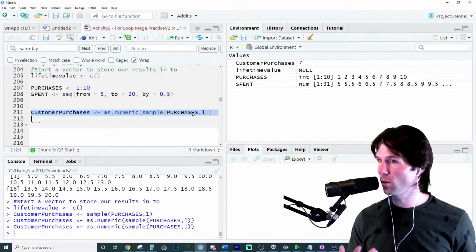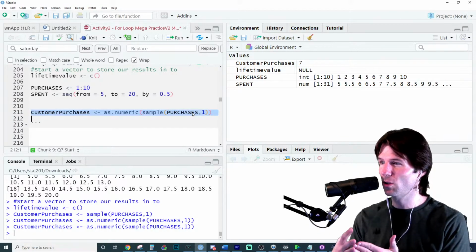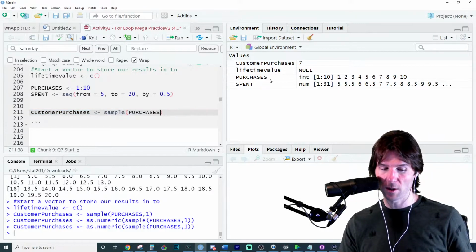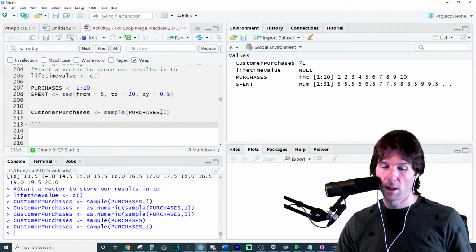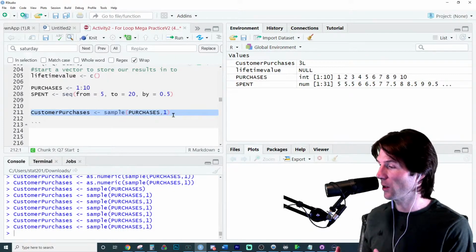So what is this code doing for us right here? The L might confuse people. It just means integer. That's how R sees it. It's still just a number, so I changed it to numeric. It just says 7 up there so you can see it. I took off the amount. 1, there we go. That's 7 purchases, 2, 9. This is just different customers coming in.